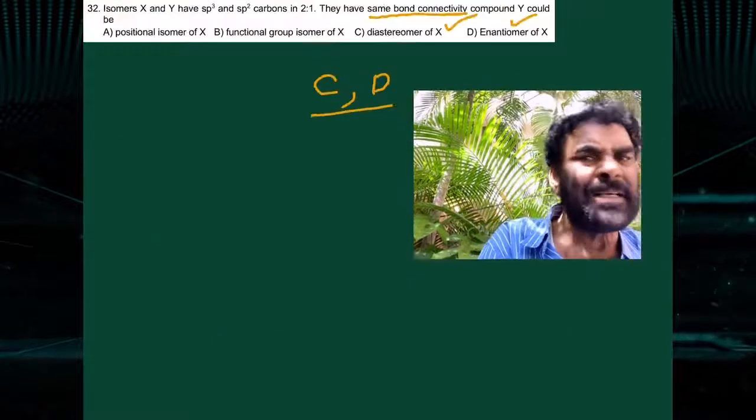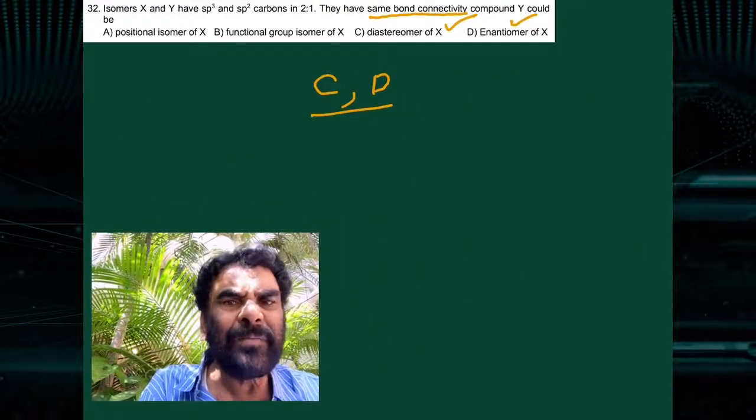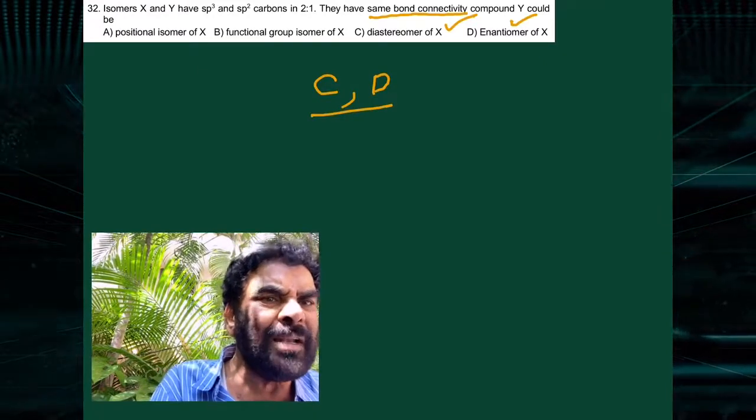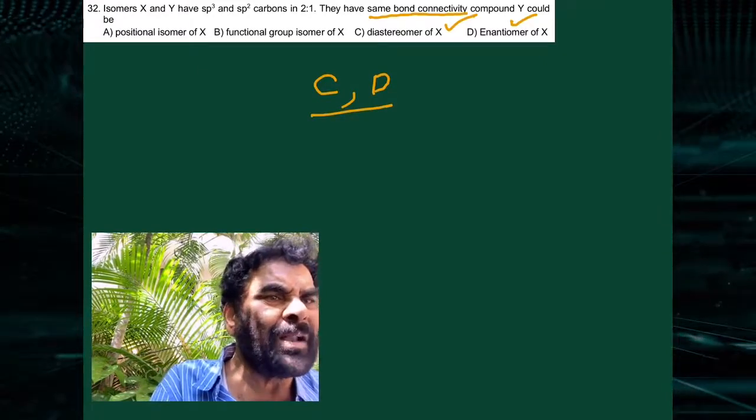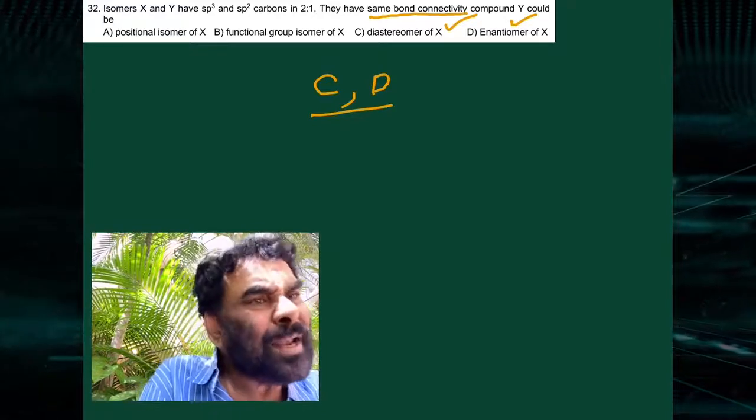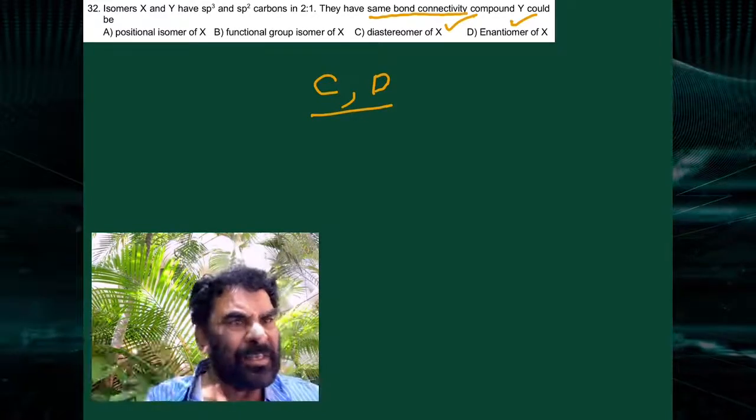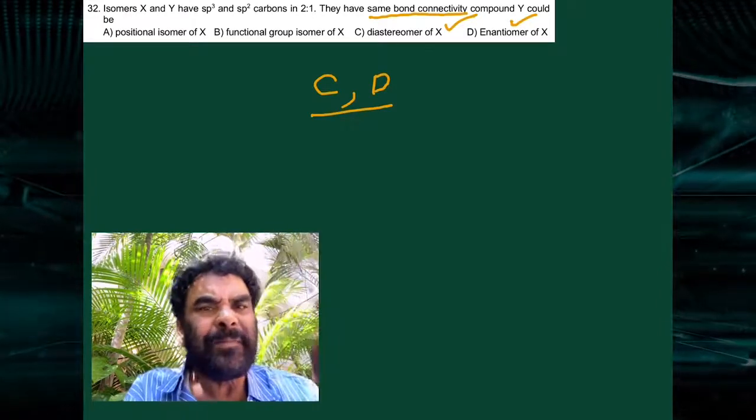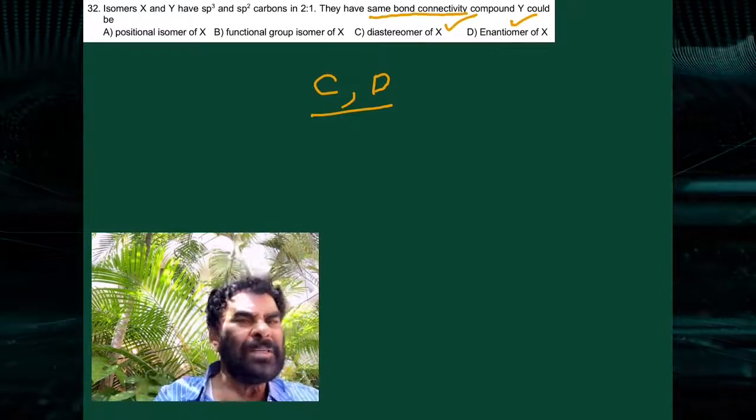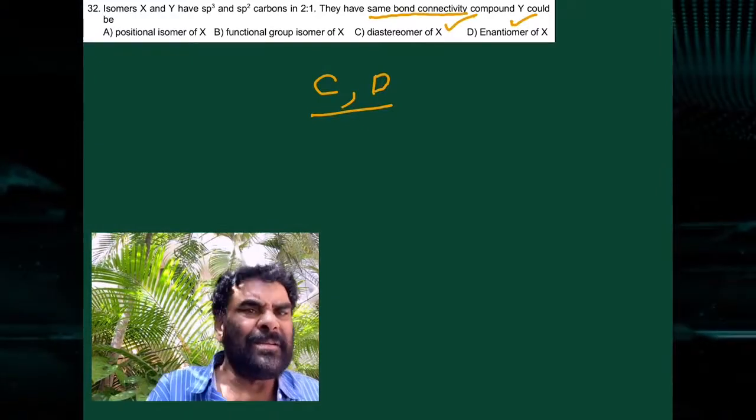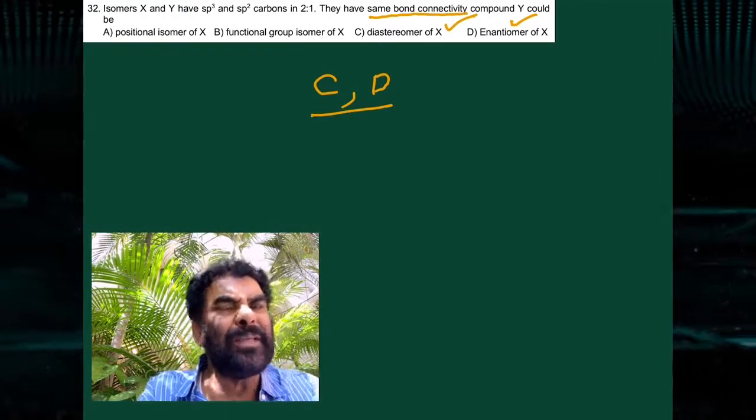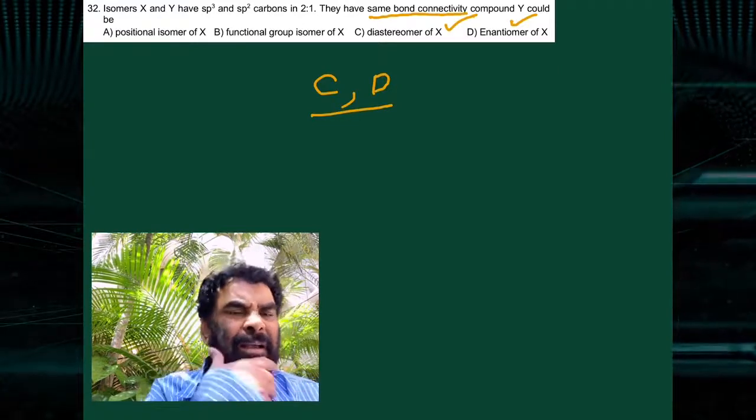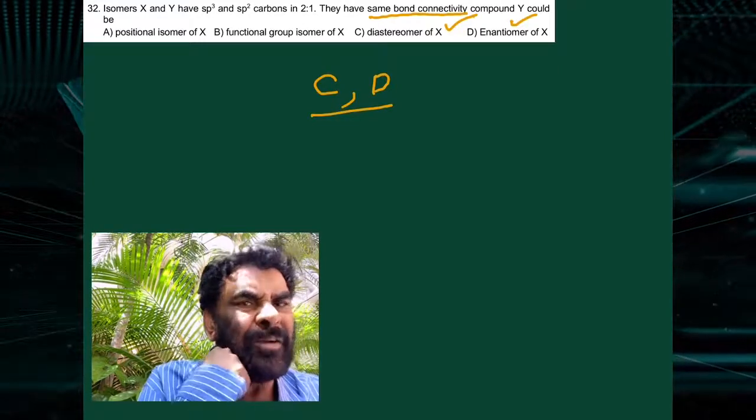The next one is question 32. X and Y have sp3 and sp2 carbons in the ratio 2:1. They have the same bond connectivity. Same connectivity order, that is the same structure, so they must be stereoisomers. Bond connectivity is the same, and they differ in the spatial order. They are called stereoisomers.